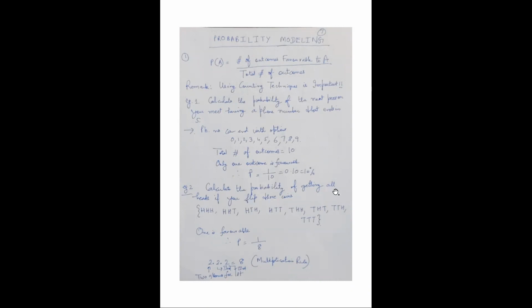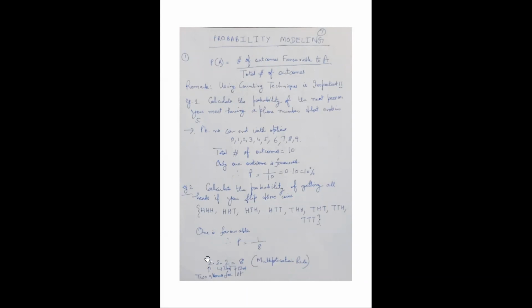Calculate the probability of getting all heads if you flip 3 coins. Now, if you flip 3 coins, these are the 8 possibilities. But you need to find the probability of getting all heads. You can see from the outcomes that the outcomes favorable to all heads is only 1. The total number of outcomes is 8. So the probability is 1 by 8. And you can